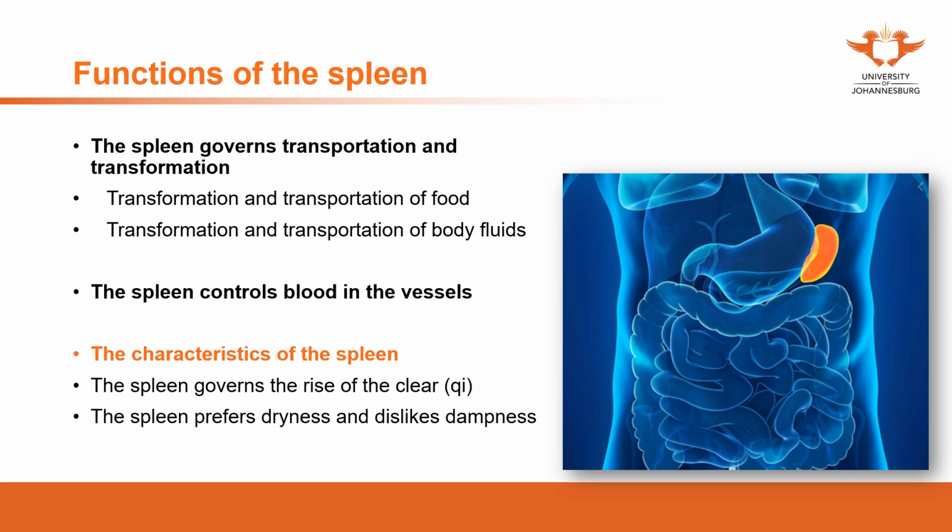But what supports the organs in a certain position? In our theories, we think this function is from the function of the spleen governs the rise of clear qi. So this clear qi helps to hold the organs in certain position.